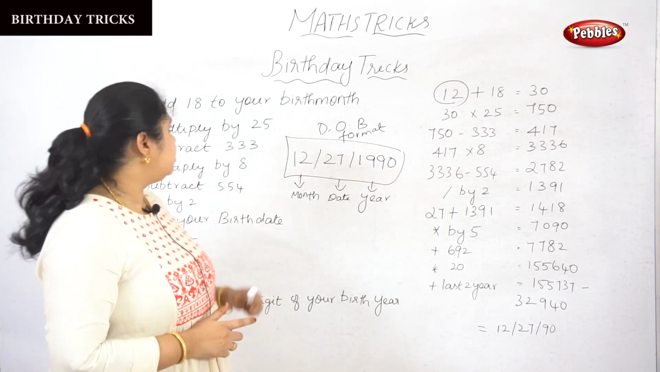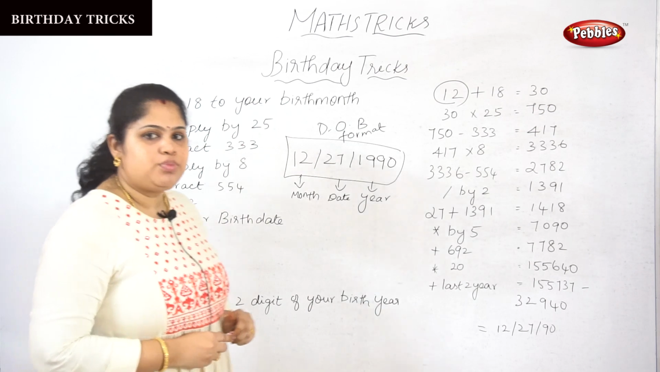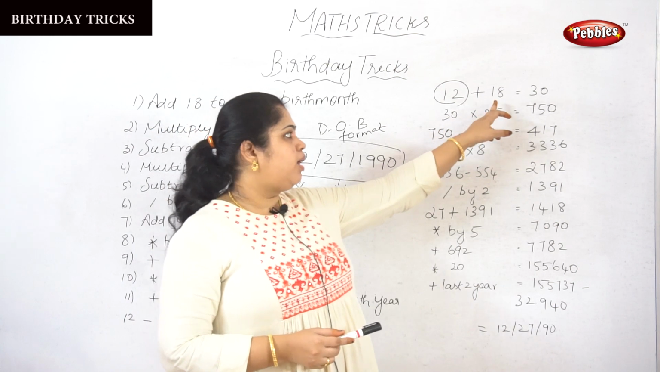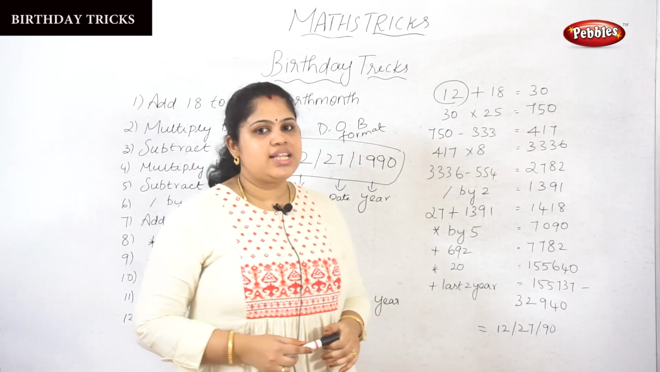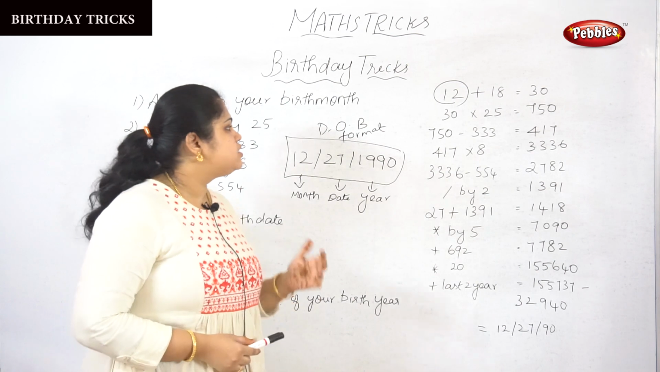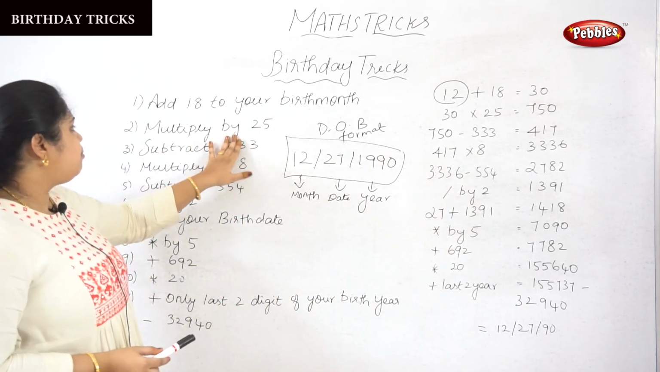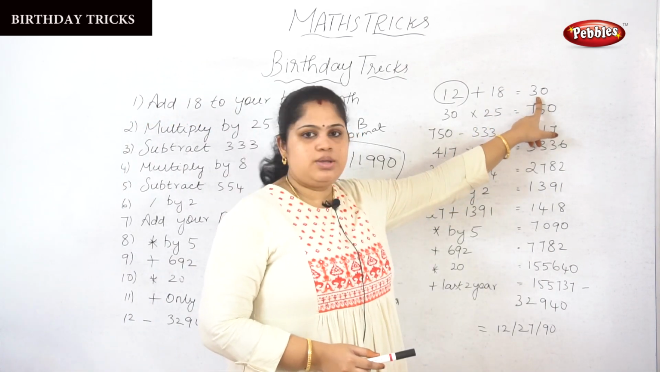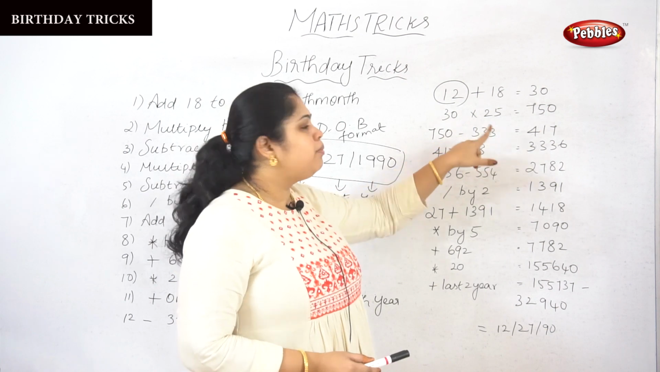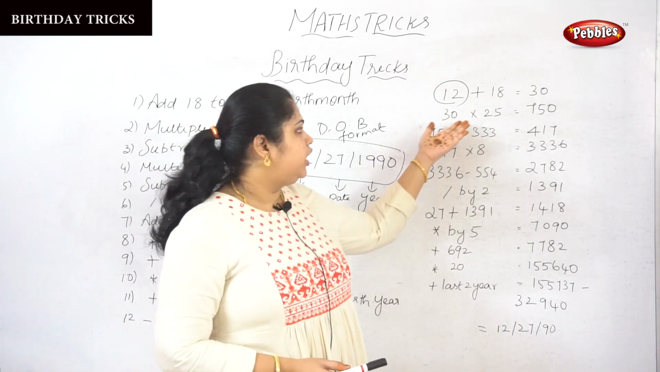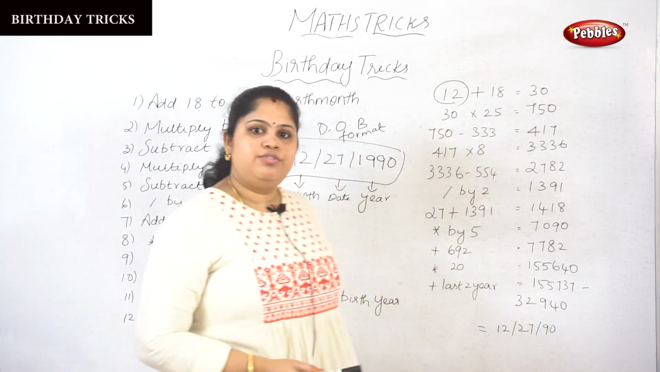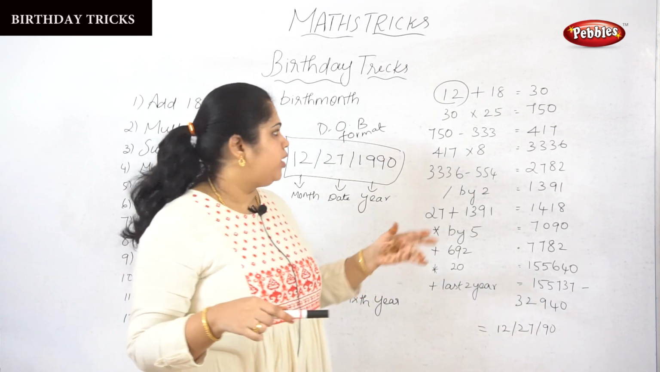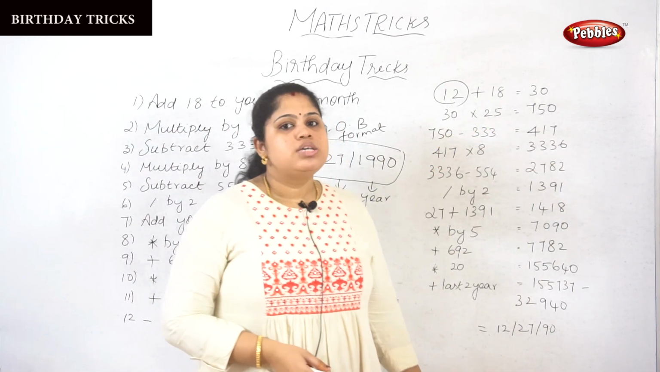What is the first thing? Add 18 to your birth month. I have taken 12 as my birth month and added 18, so I got the answer as 30. Next, what is the second step? Multiply by 25. The answer from step 1 is 30, so 30 should be multiplied by 25. 30 into 25 is equal to 750. If you want to check it, you can check it while I am teaching.